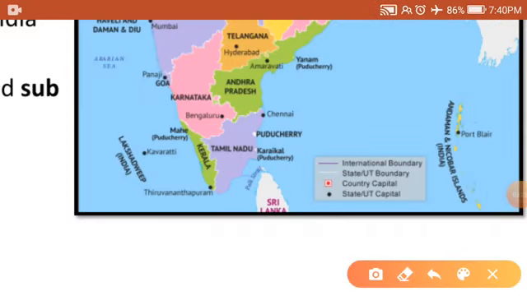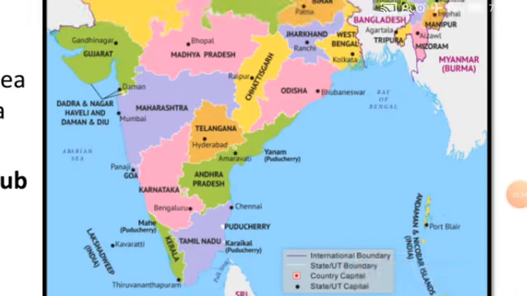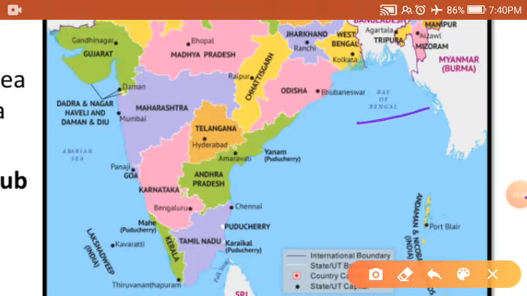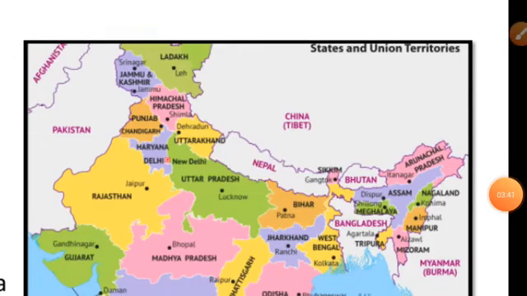Indian Ocean is divided into two arms, namely Arabian Sea and Bay of Bengal. India shares its largest border with Bangladesh, that is 4,156 kilometers, and shortest border with Afghanistan, that is 106 kilometers.